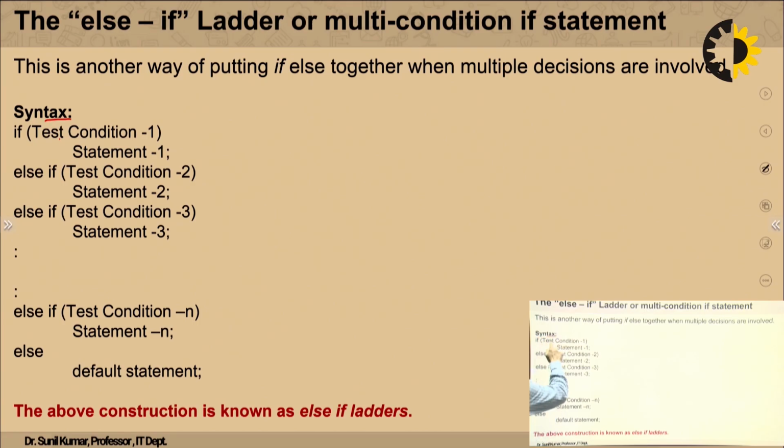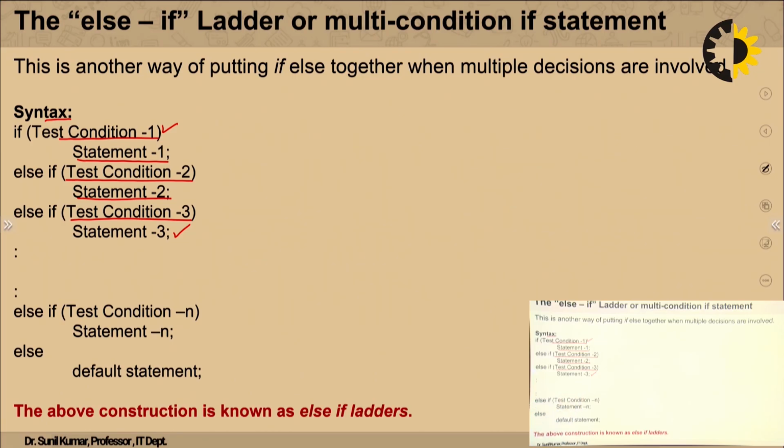Now if test condition 1 is true, then statement 1 will be executed. If this condition is false, then it will check for the next condition. If this condition is true, in that case statement 2 will be executed. In the same way, if 1 is not true and 2 is not true, then it will check condition 3, and statement 3 will be executed, and so on.